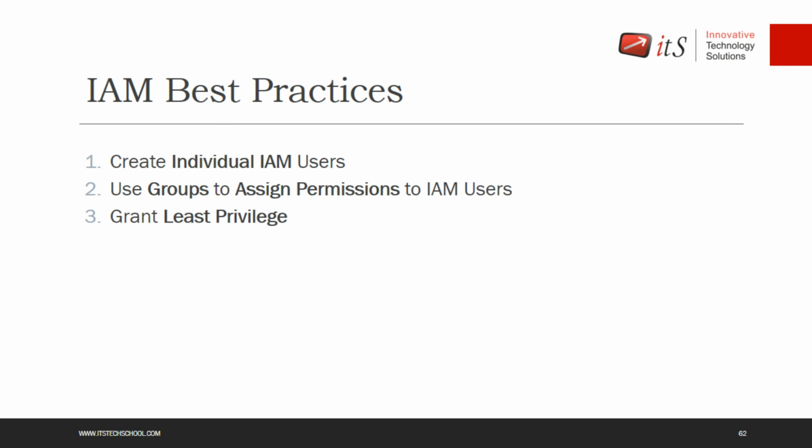Grant least privilege as you can. If any user wants read access to a particular file, just provide read access. If any user wants list access, only provide list access. So first check the role of the user, and after checking the role of the user, provide specific access, least privilege, to the user as you can. That will help you improve your security.